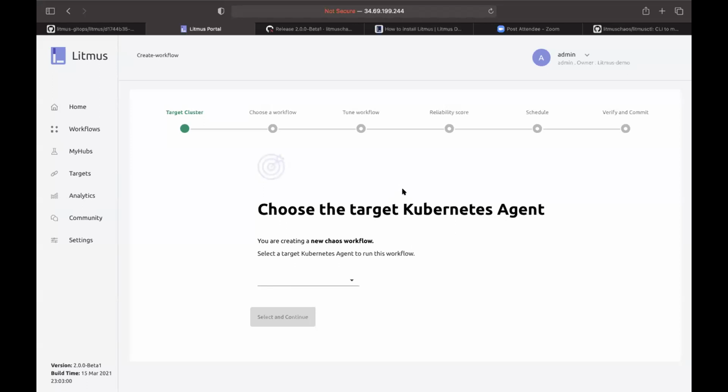So whenever you make changes there on the Git, you're able to check it on the portal and vice versa. If you want to push changes on your workflow manifest into Git from the portal because you find that more convenient to do, that's possible as well.